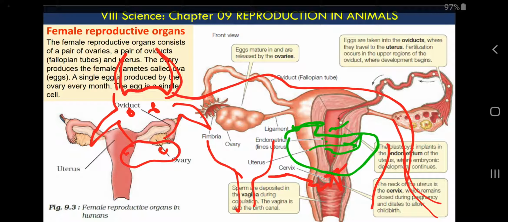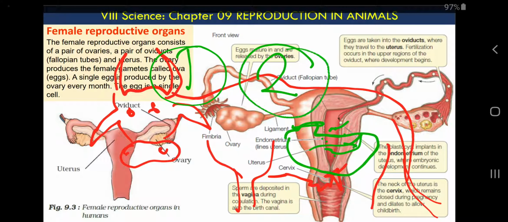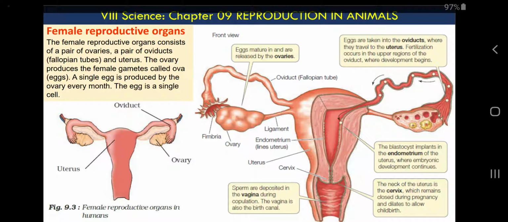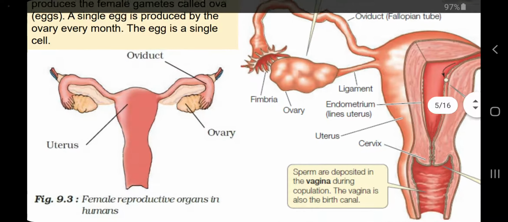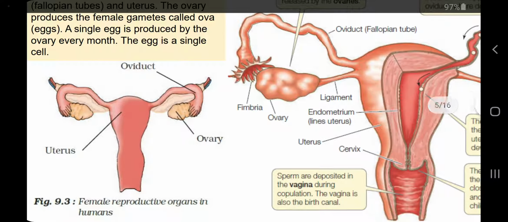So again here we require three things from a female reproductive system. First thing is to make female gametes. Second thing, a site of fertilization, the place where they fuse. And third thing, development of the child also. So if you require three things, there may be three places in the female reproductive system. So simply now let's discuss these three places. Very simple to understand. That is why I discussed these points.